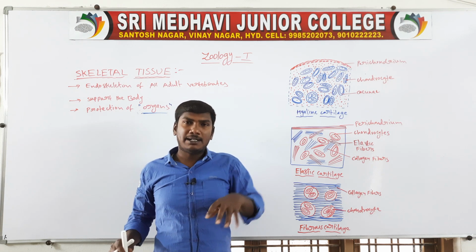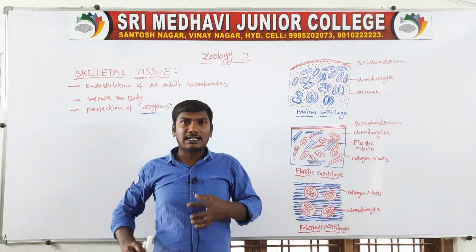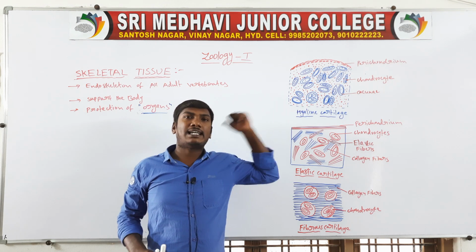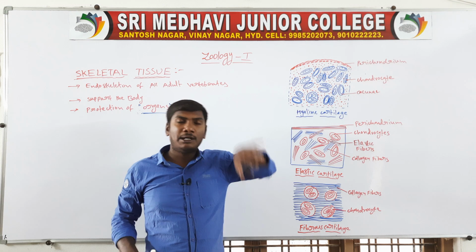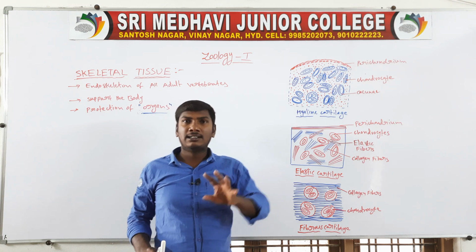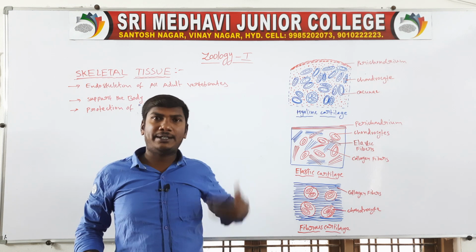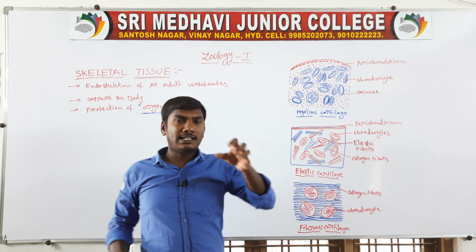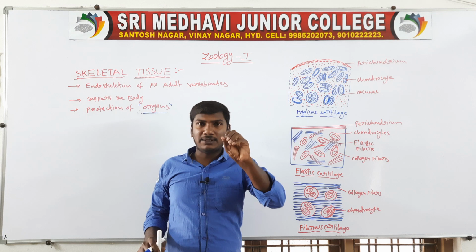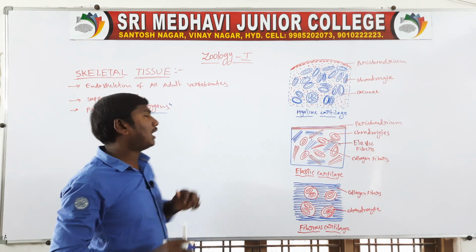Our body has different organs, and those organs are protected by the skeletal tissue. So the skeleton supports the body and protects the organs.